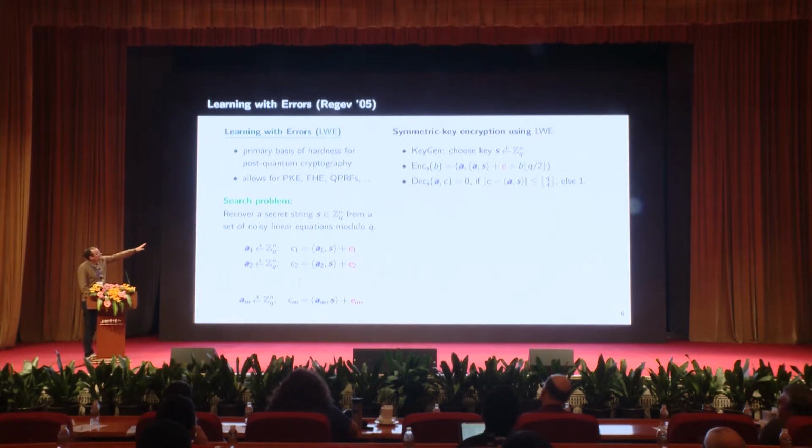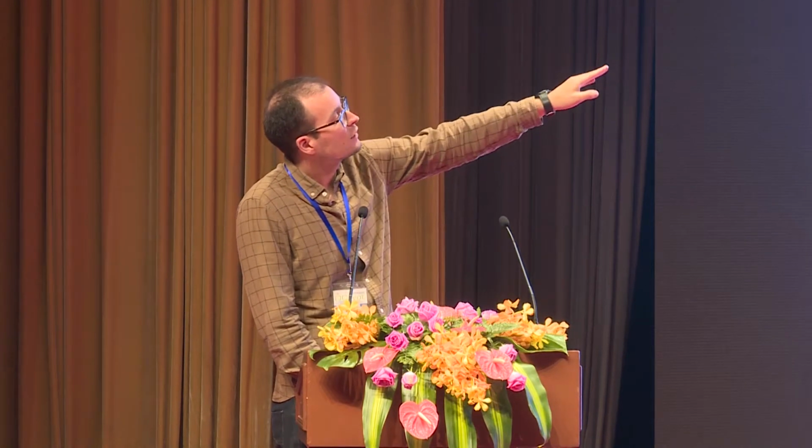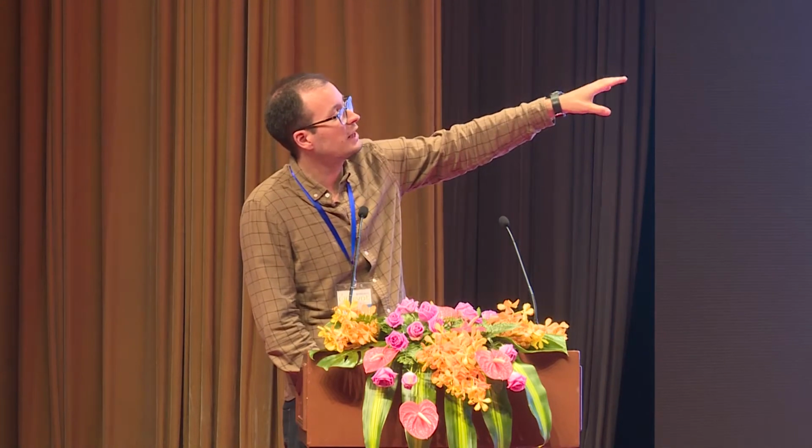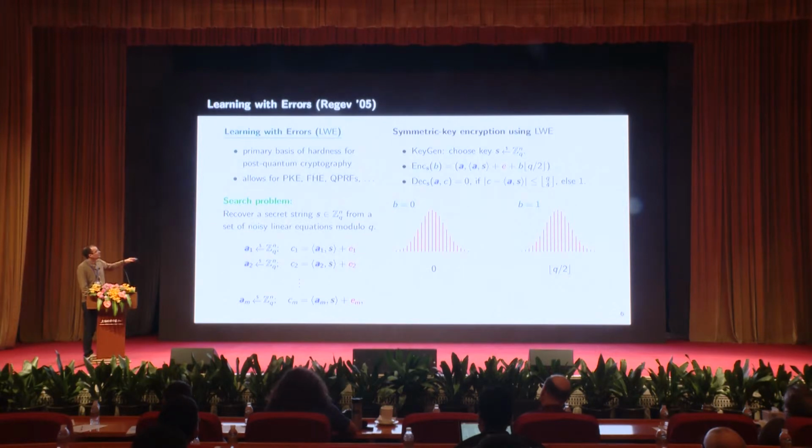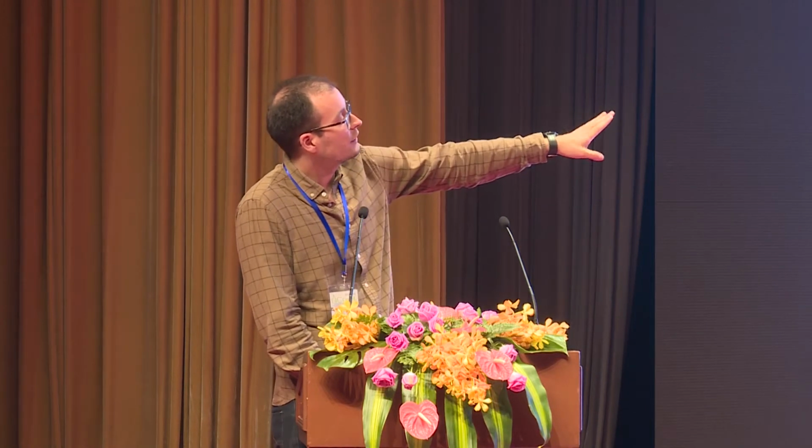Here we see that if we want to encrypt a single bit, we just output a learning with errors equation. And depending on what bit we want to encrypt, after the error, we still add an additional shift, okay? So if you encrypt 0, then nothing happens and we just have a noisy equation. But if we encrypt b as being 1, then we make the equation incorrect by shifting it by q/2, which makes the equation as incorrect as possible, right? And you can think of it in the following sense. If the error is from a discrete Gaussian distribution, which it typically is, then if you're encrypting 0, you're using a Gaussian that is centered around 0. And if you're encrypting 1, you're using a Gaussian that is centered around q/2.